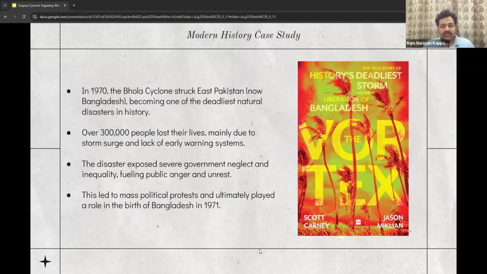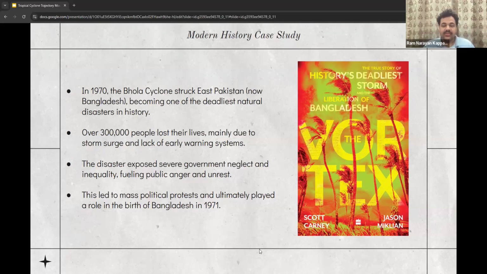A significant number of modern features in cyclone alerting systems can be traced back to Cyclone Bhola. In 1970, Cyclone Bhola struck East Pakistan, now Bangladesh, becoming one of the deadliest natural disasters in history. Over 300,000 people lost their lives, mainly due to the storm surge and lack of early warning systems. The early warning system had changed from a scale of 10 to a scale of 4, causing locals not to take the Cat 4 warning seriously.